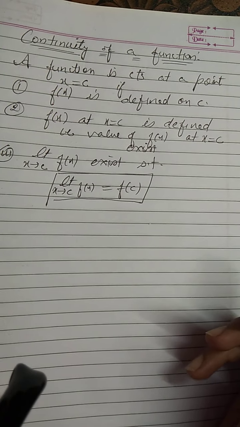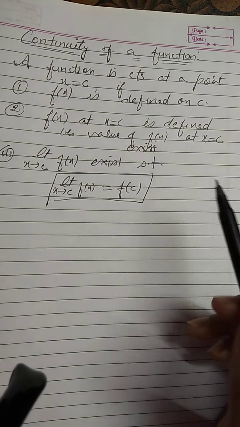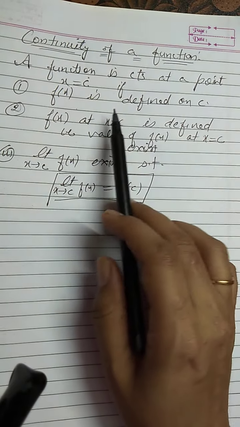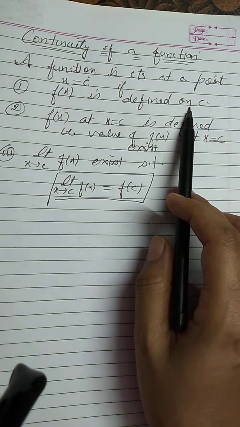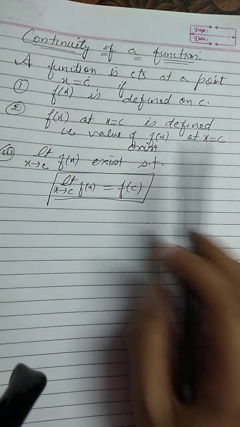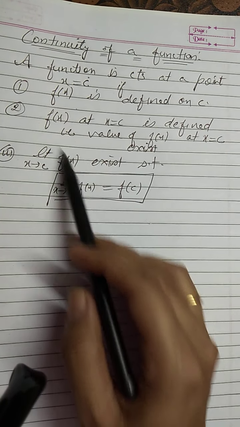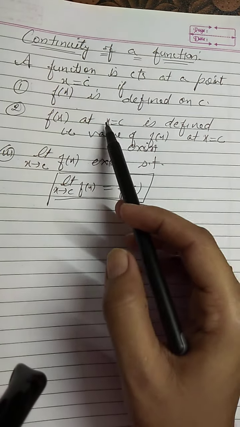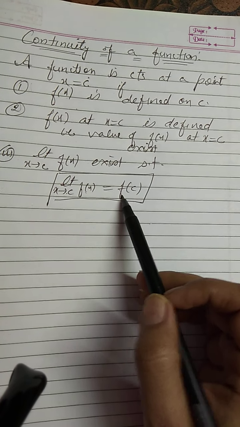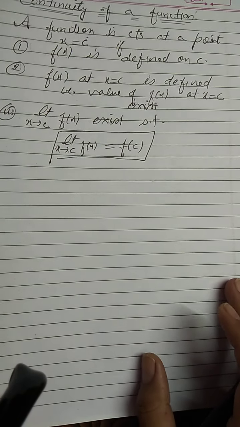First of all, whenever we check the continuity of the function at any particular point, at that particular point our function should be defined, right? Second thing, if the function is defined at c, then we should be able to find f of c, that means the value of the function at point c. Third, limit x approaches c f of x also must exist. If these three conditions are true and the second is equal to the third, that means the limit of the function and the value of the function are both the same, then we say that the function is continuous at c.